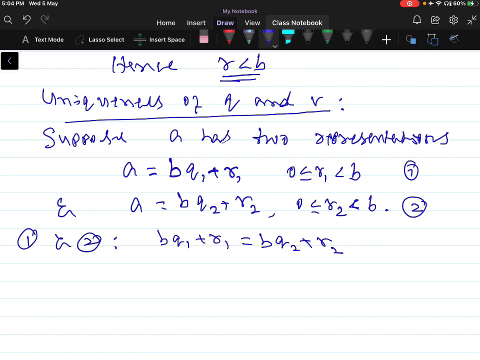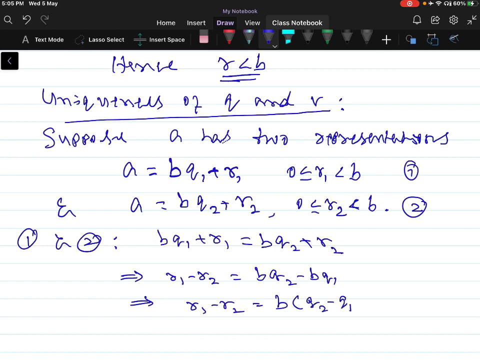This implies R1 minus R2 is equal to B into Q2 minus B into Q1, which is B times (Q2 minus Q1). Take this as equation 3.